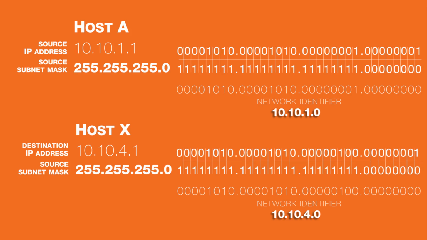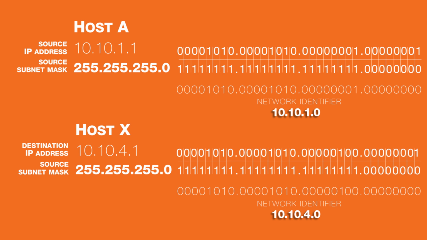In story number 2, host A, the source, once again performs the Boolean AND operation to determine that its network ID is 10.10.10.0. This time, the destination IP address is 10.10.4.1, host X. Using the source mask of 255.255.255.0, the second Boolean AND operation results in a destination network ID of 10.10.4.0.